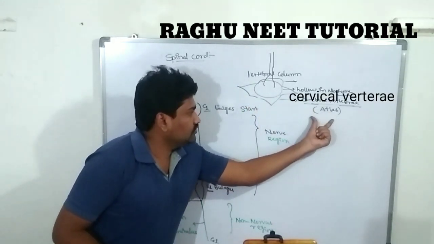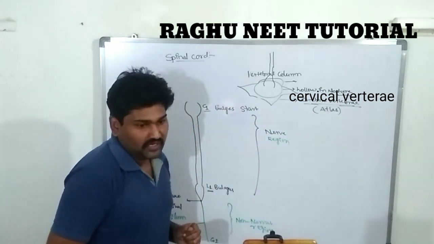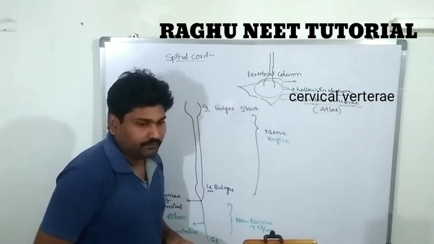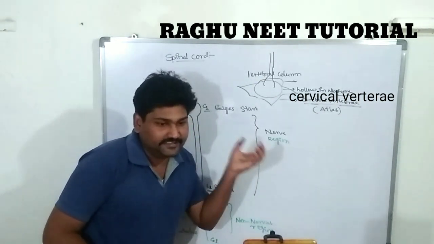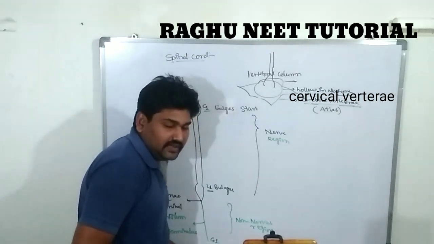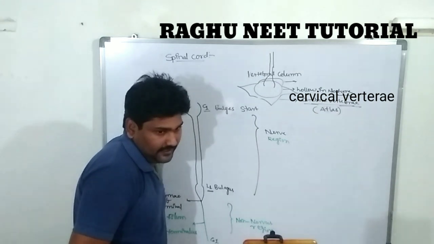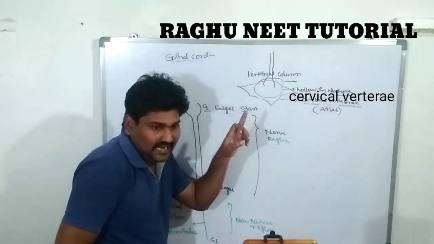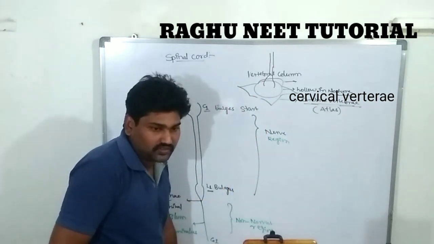The first vertebra of the column is known as the atlas, or cervical vertebra. It leads down to the coccygeal vertebra: anterior cervical vertebra, posterior coccygeal vertebra. It starts with the atlas and ends with the coccygeal.